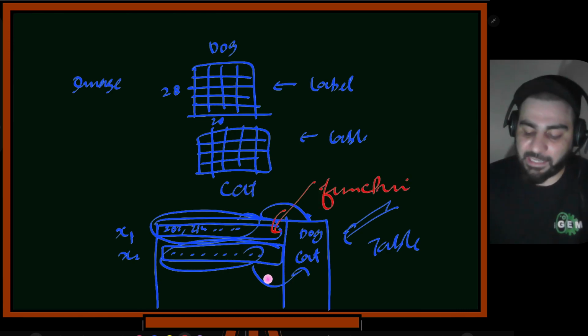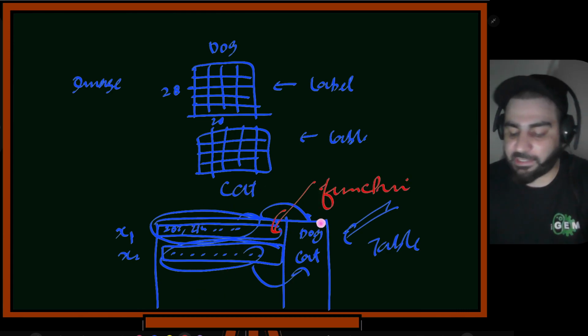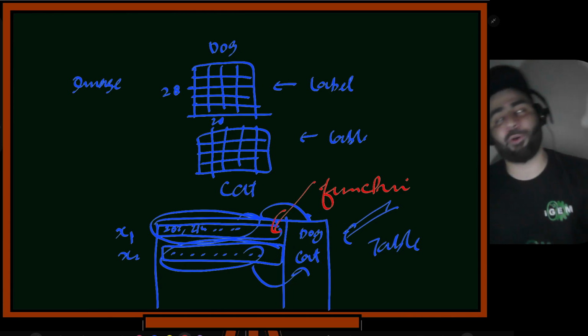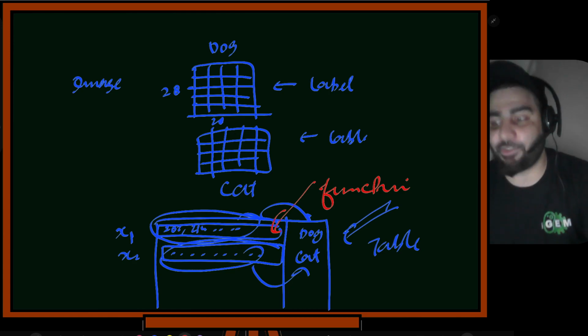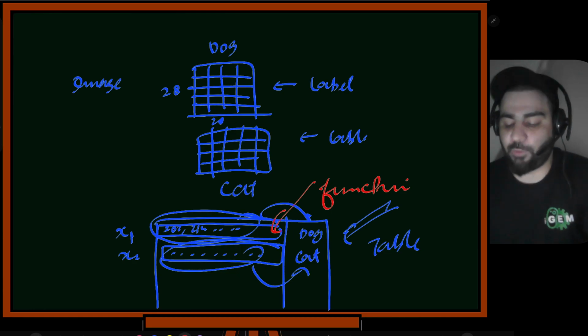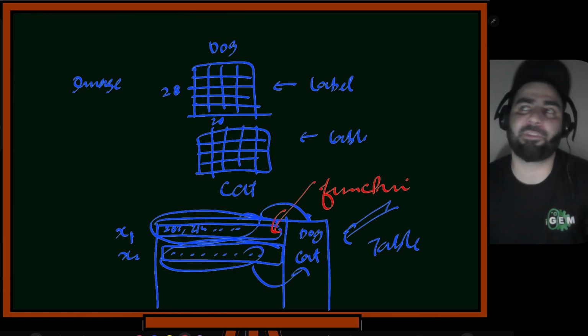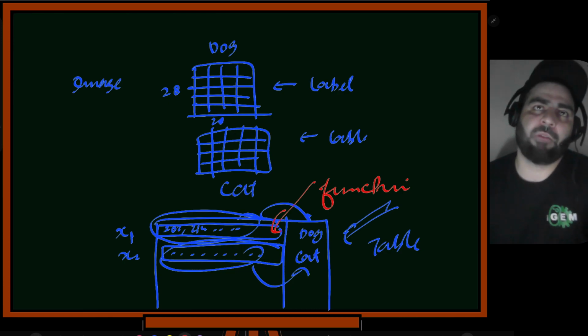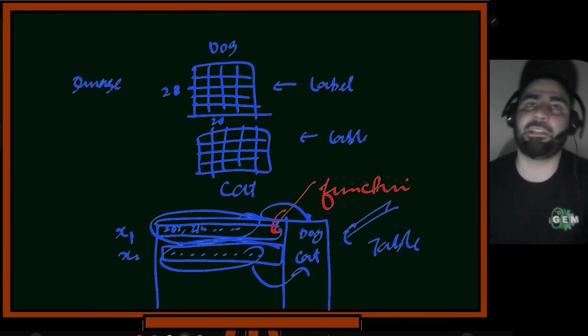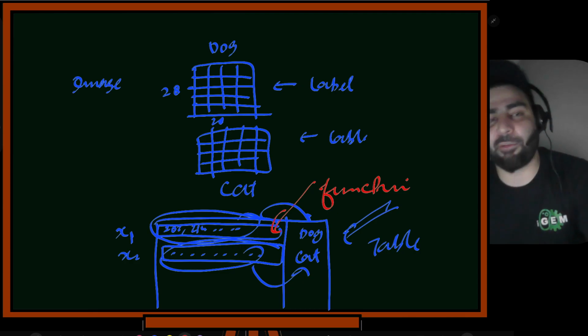This is our domain, and this is our range. And the set of all animals will be our codomain. So we have a set of all animals that will be our codomain. Let's suppose we are only distinguishing between cats, dogs, and probably some cows. So we have three animals only that we distinguish between. But there are a lot of other animals also, but we don't consider them in our function. That will be called the codomain in our mathematical sense.